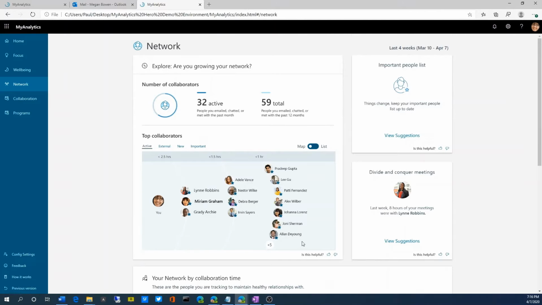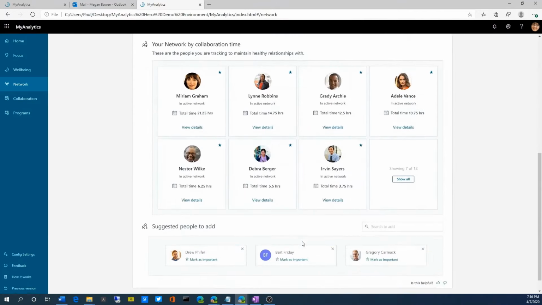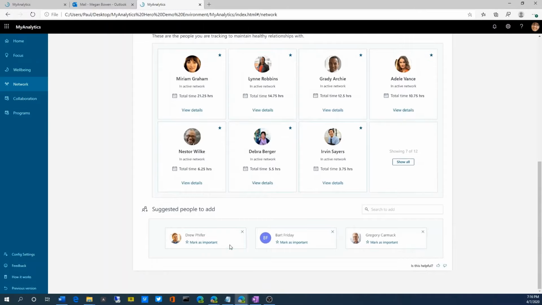Moving down the dashboard, Megan sees that most of her collaboration time in the last month was spent with Miriam Graham, her boss, as well. She can also see that she worked on various Contoso projects and initiatives, and that she may benefit by adding Drew, Bart, and Gregory as important people in her network.